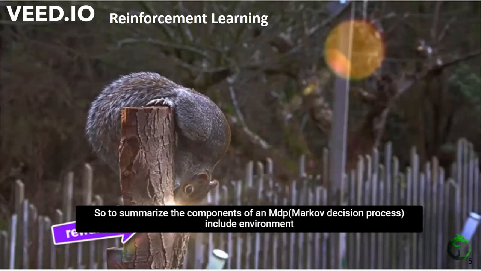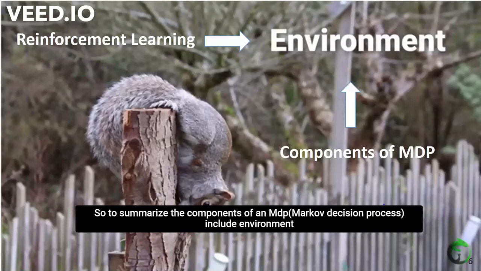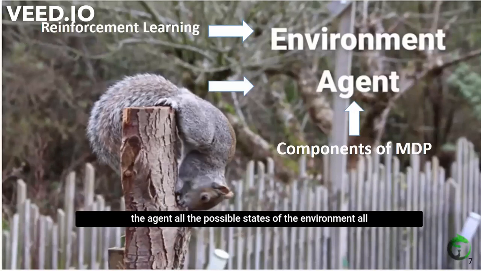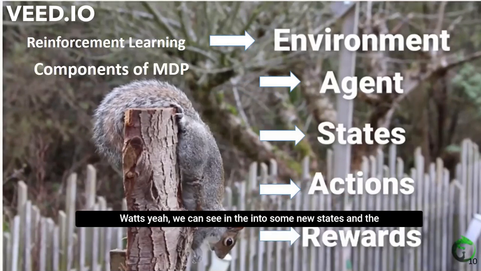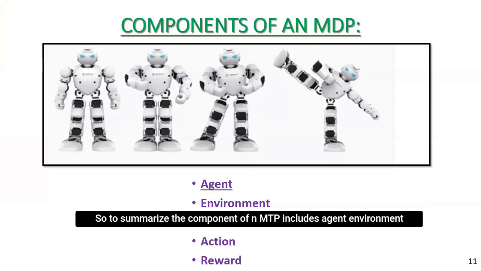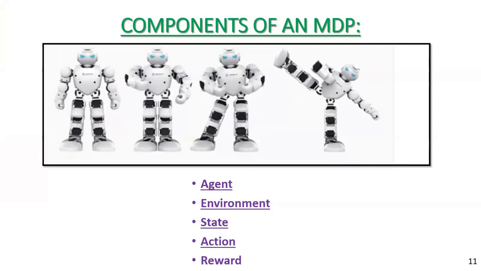So, to summarize, the components of an MDP include the agent, the environment, all the possible states of the environment, all the actions that the agent can take in the environment, and the last one is the rewards.